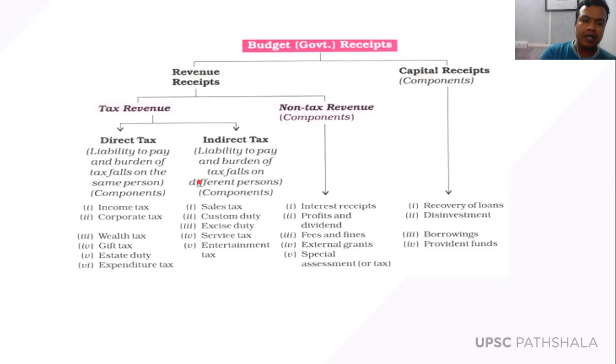So coming back to taxes, there are two types of taxes. One is called direct taxes and the other is called indirect taxes. Can anybody tell me the difference between direct tax and indirect tax? The basic difference is that with indirect tax, you can shift the liability to someone else. For example, if you're producing something and someone else buys the product from you, you can impose the tax on the person buying that product from you.